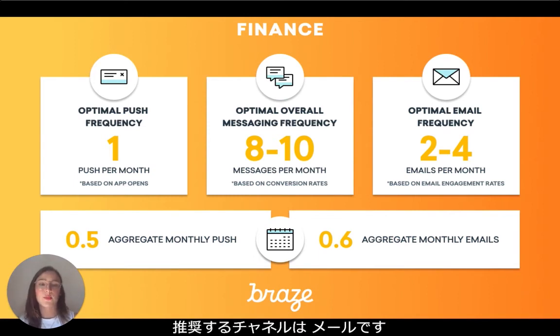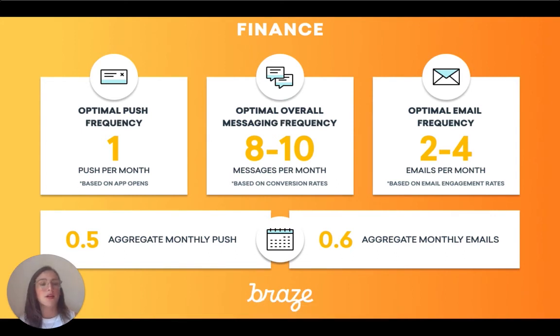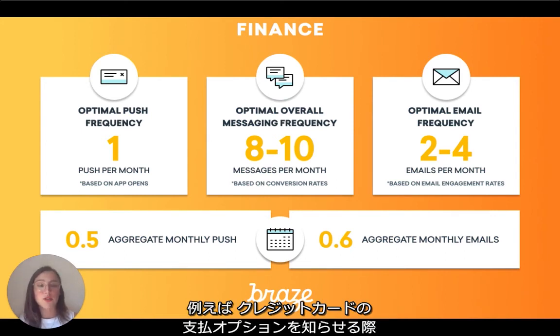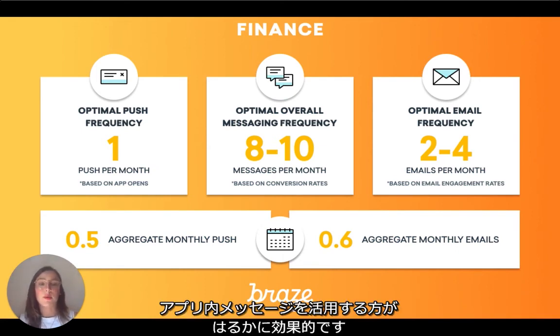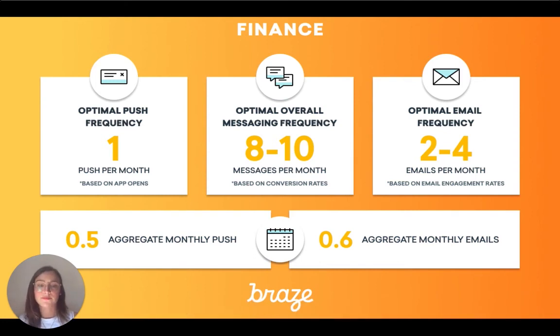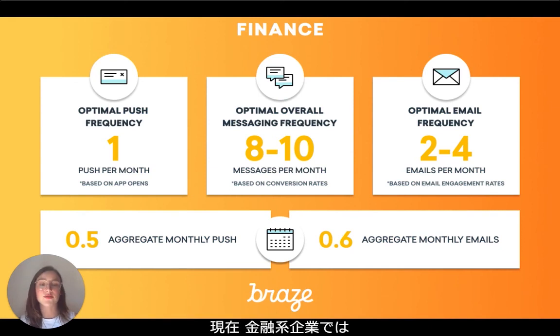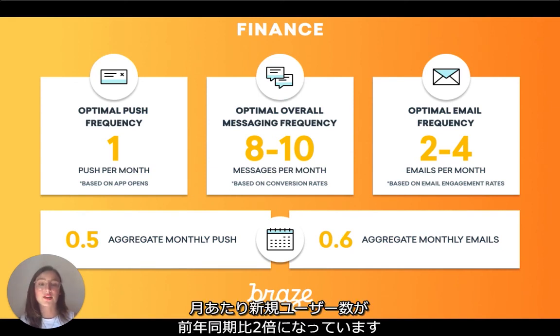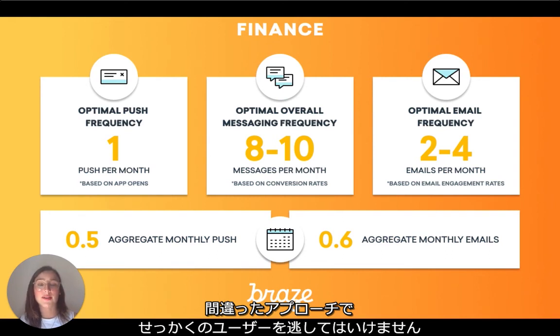It also seems that the preferred channel is email, and that conversion rates are optimized when combining channels. For example, alerting users to relevant information, like credit card options, while users are already in the app using in-app message, is a much better strategy than sending them a bunch of push notifications about it. It's more important than ever to be considerate with these users. Right now, finance brands are seeing 2 times the sum of new users joining each month compared to this time last year. Don't scare them away by reaching out in the wrong ways.